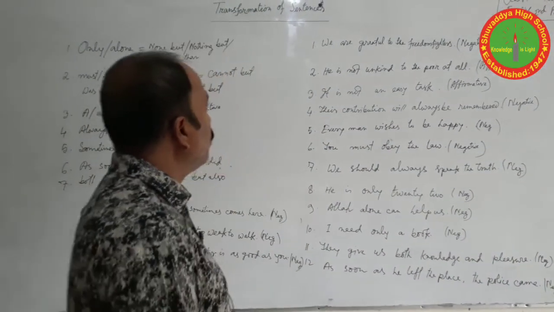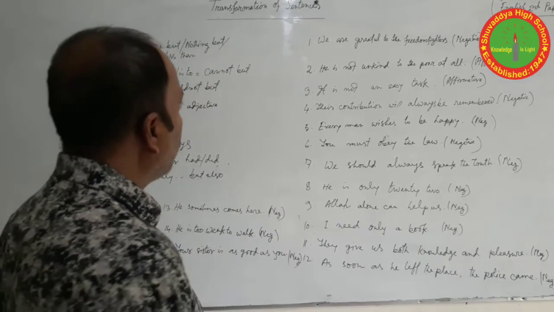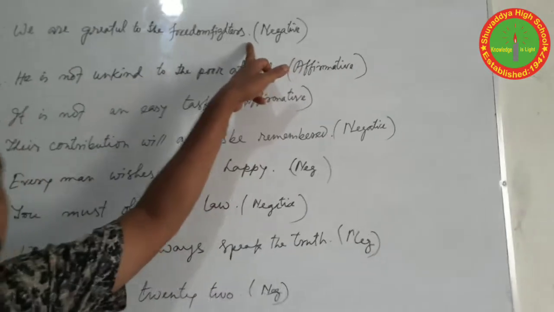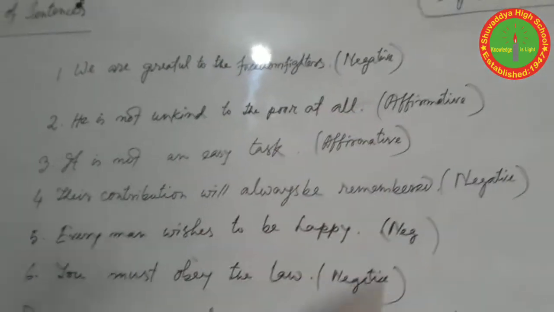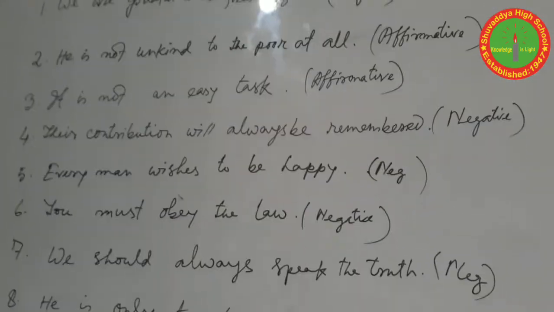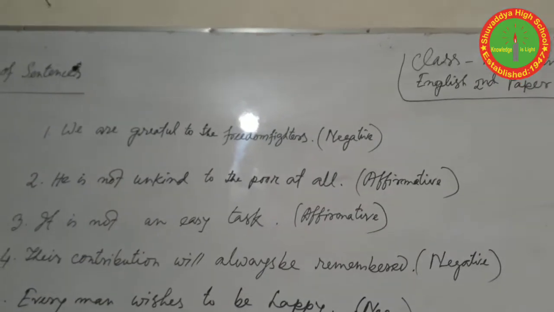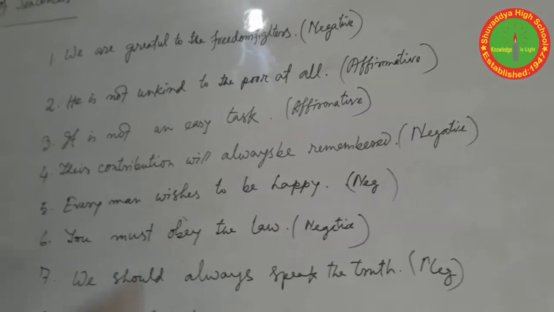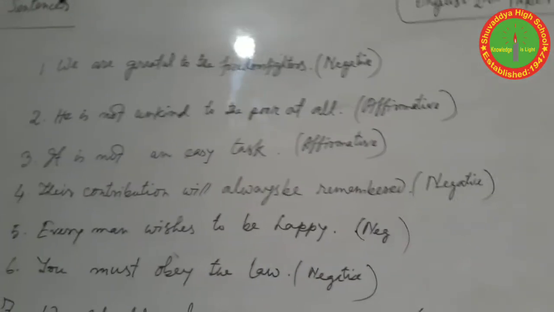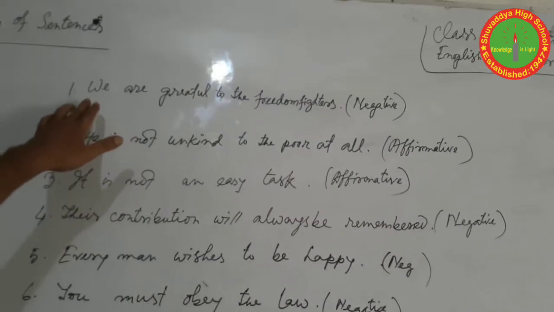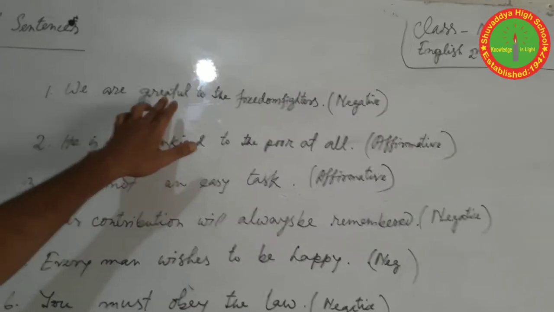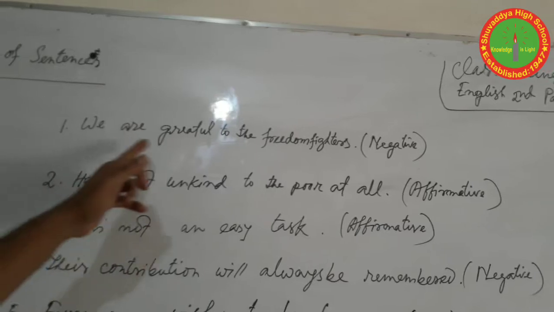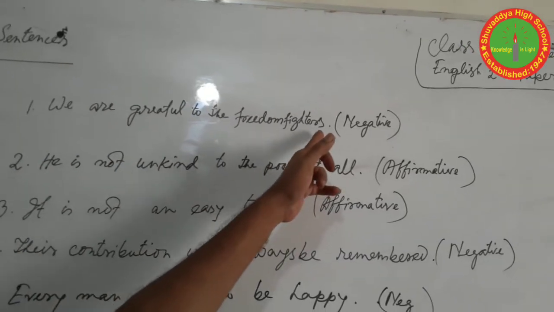First of all, we look at question number 1. We are grateful to the freedom fighters. All the students should go through the question first, and you have to understand or realize what the question is about. You will find 50% of your answer if you are able to know the meaning of the question. We are grateful to the freedom fighters.